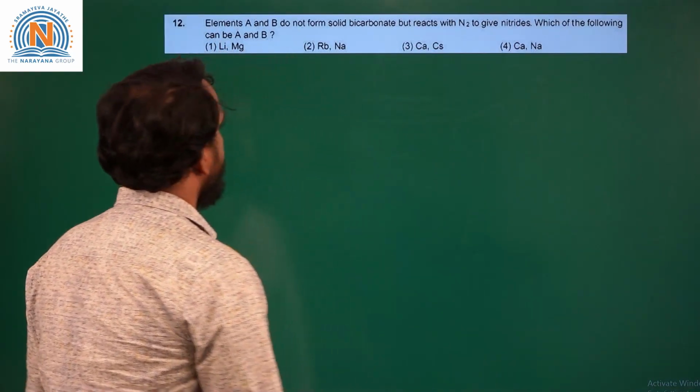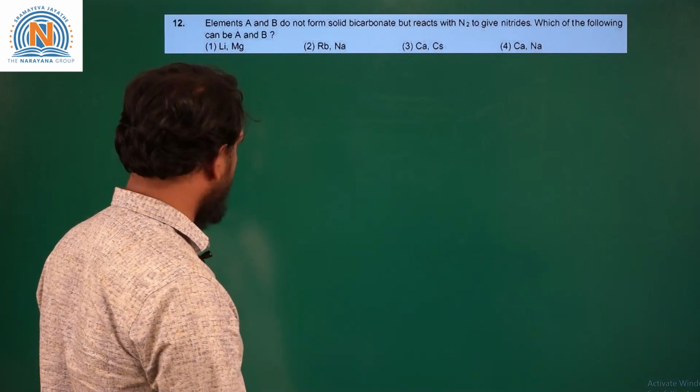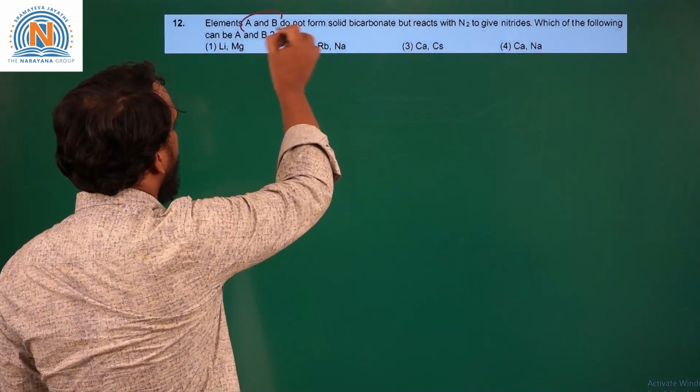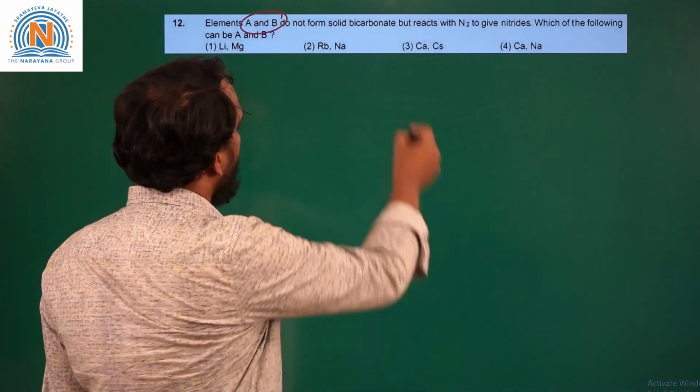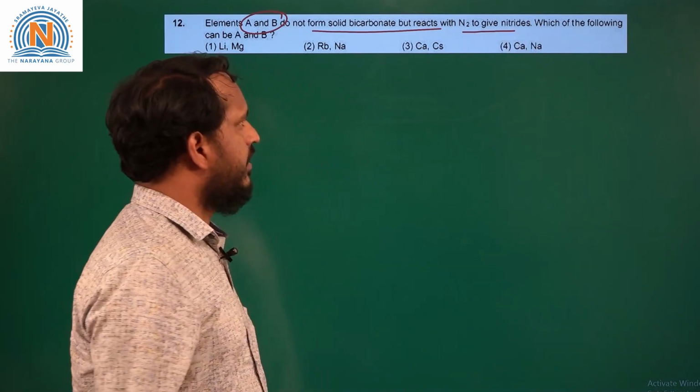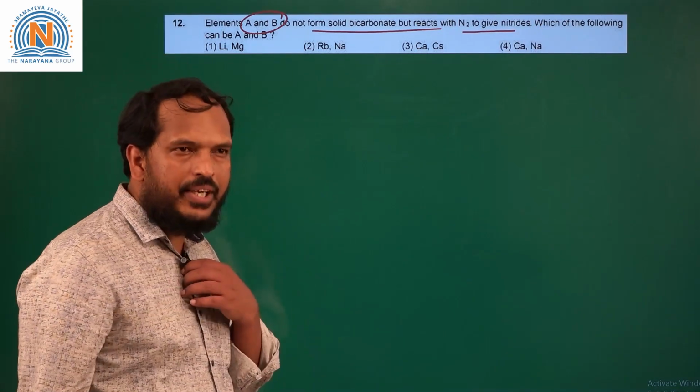Next question is based on S block. There are two elements A and B. Elements A and B do not form solid bicarbonate but react with nitrogen to form nitrides. So, what are elements A and B?